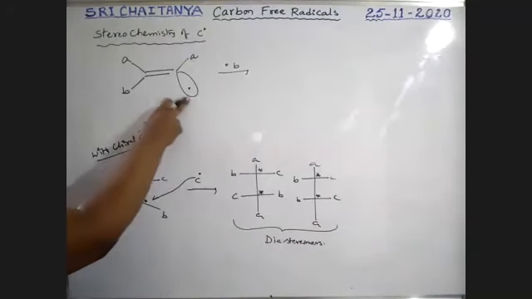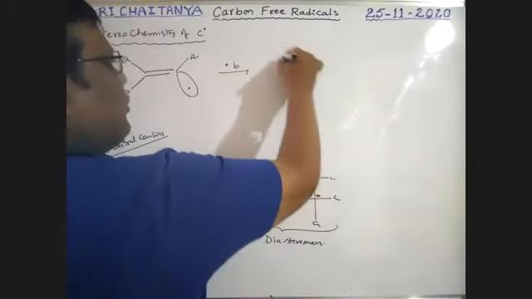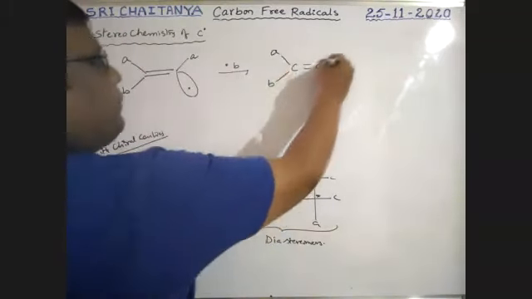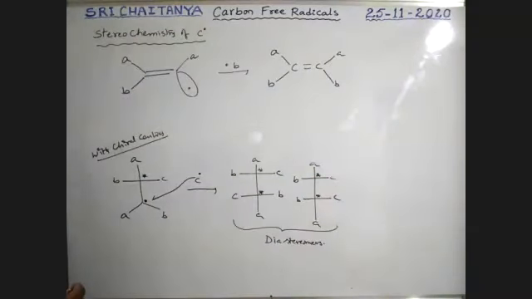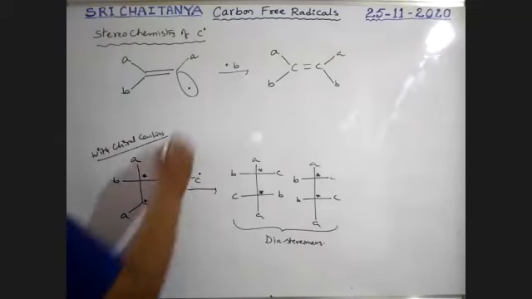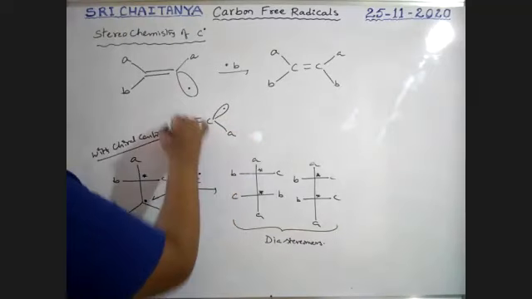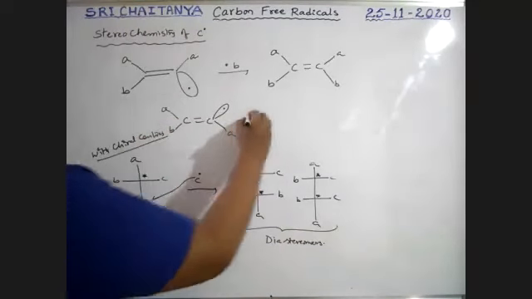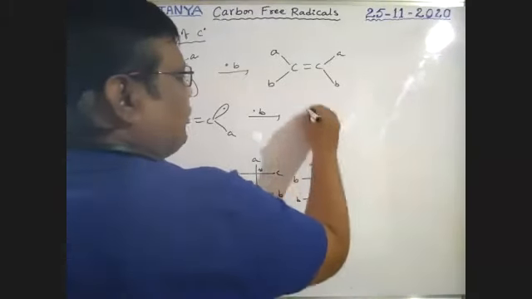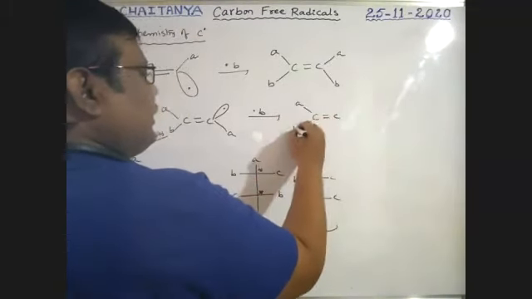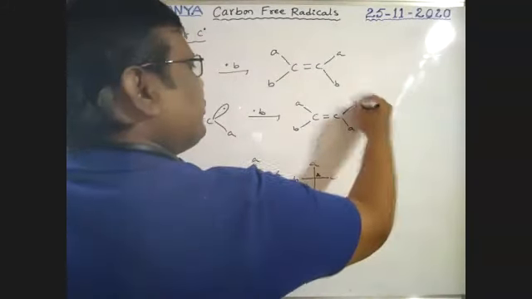That's why this B is exactly here, and the product is C=C with A and B. If the B radical attacks, it gives C=C, A, B, boys.